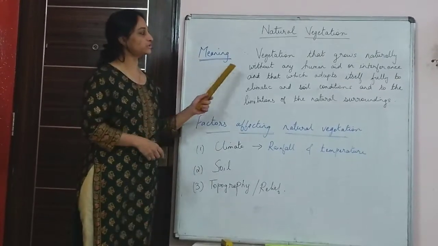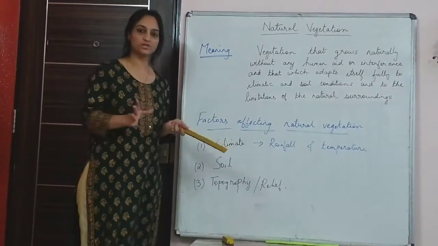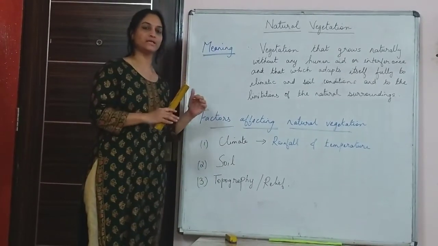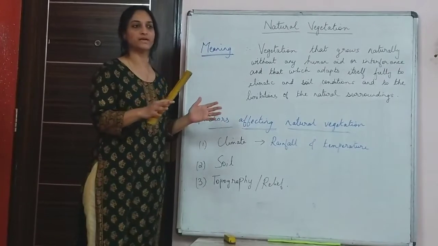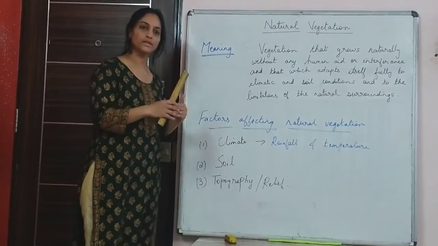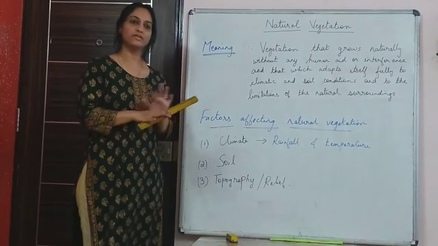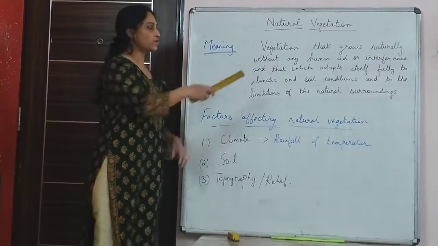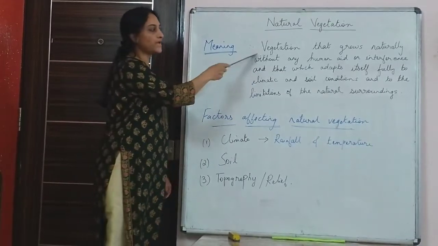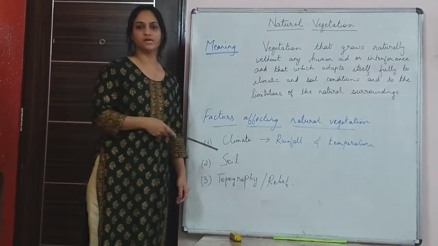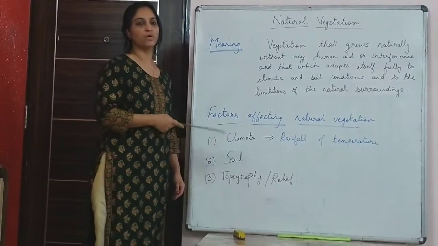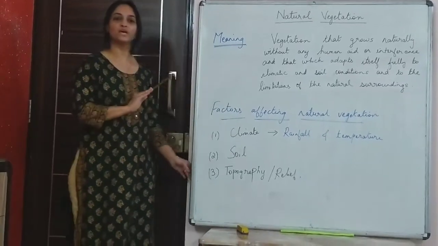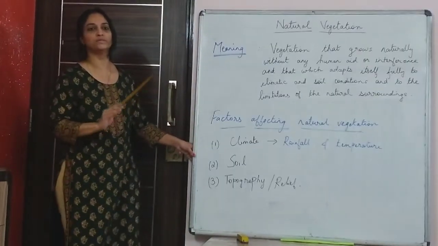Natural vegetation means vegetation that grows naturally in a given surrounding. It takes into account the limitations in the natural surrounding, and taking all that into account, it grows naturally without any human aid or interference. So that is called natural vegetation. It includes the trees, the shrubs, and the grasses, which grow naturally without any human help.